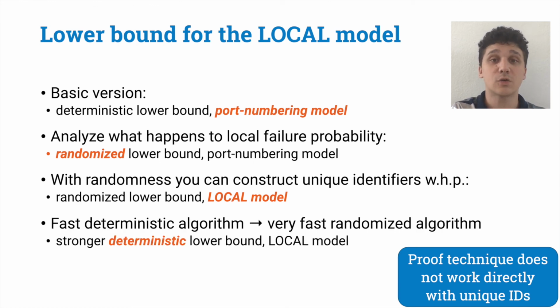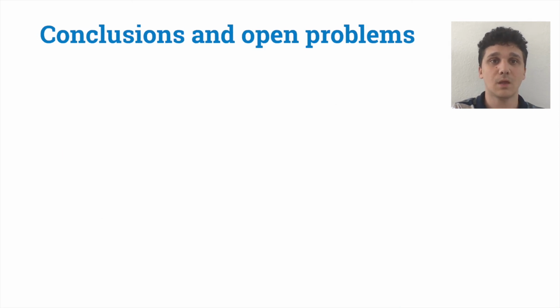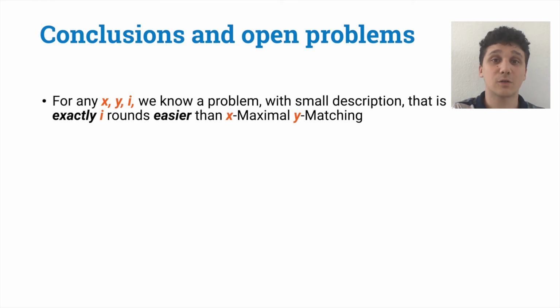Finally, we can show that a good randomized lower bound implies an even better deterministic lower bound by just using known results in the complexity landscape of locally checkable problems. So let's recap what we have seen. For any possible variant of x-Maximal y matching, and for any I, we are able to define a problem that is exactly I rounds easier than x-Maximal y matching. And such a problem can be even described shortly by just using 5 labels.